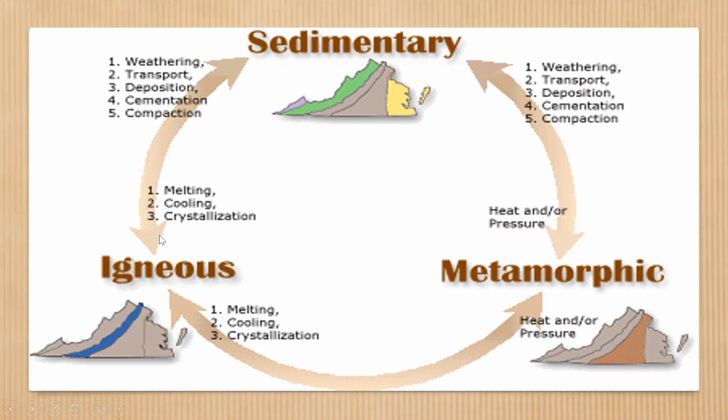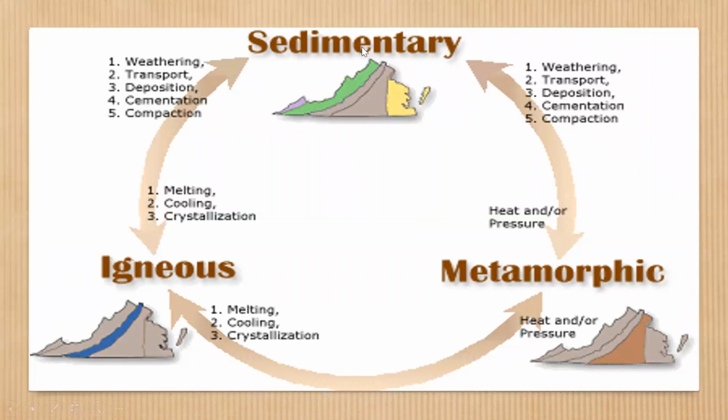Again, this melting, cooling, and crystallization process takes place. Due to weathering, because of climatic conditions, either erosion, wind, or high force flow of water,